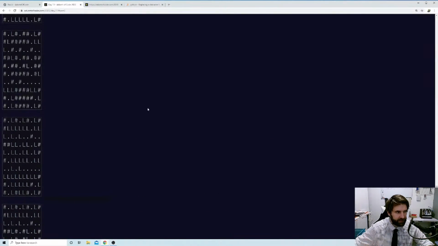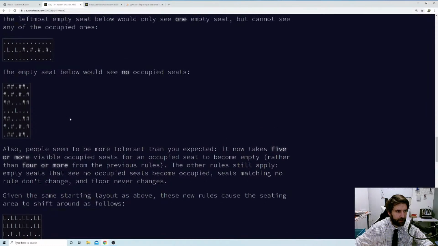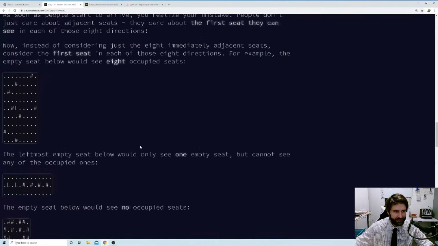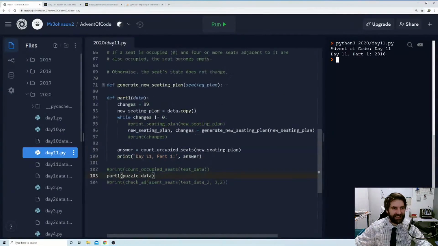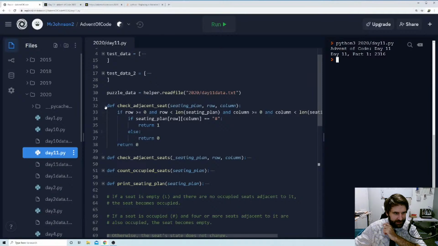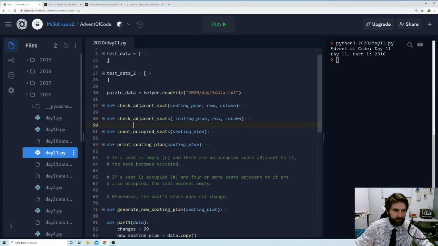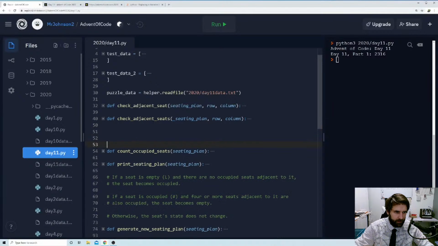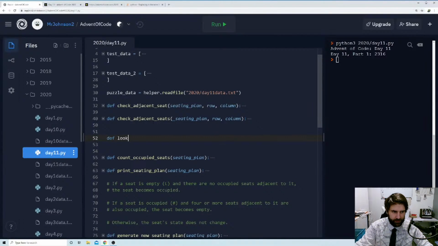Okay, so we need to just change the way that we are looking at occupied seats. I'm pretty sure we just need to, dare I say it, just add one function and we should be good to go. Okay, so we are going to make a function. So we're checking adjacent seats. We're checking an adjacent seat and we're checking adjacent seats. So I'm going to say def look for visible seats.